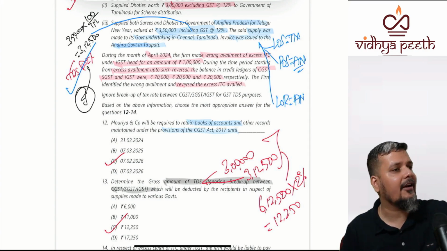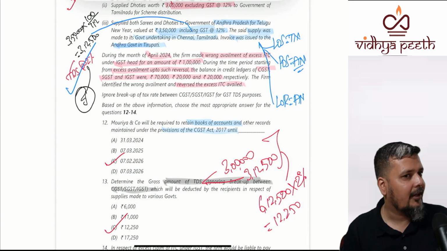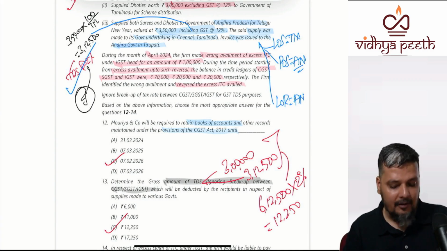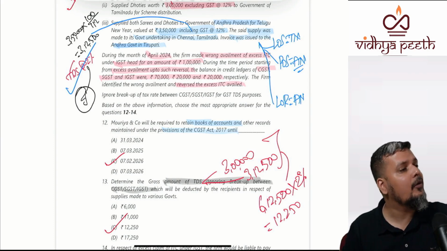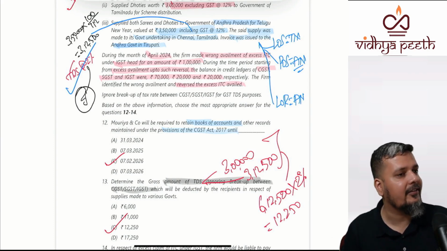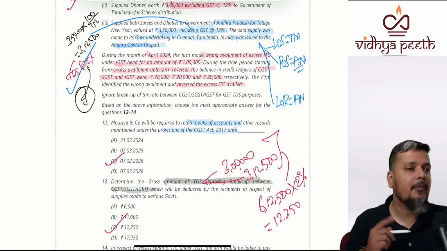Now, how much wrong credit you availed? 1 lakh. Whether you used it? No. What is the total credit available till the time of reversal? 1 lakh 10,000. Did you ever use the wrongly availed ITC? No. Here one important point.